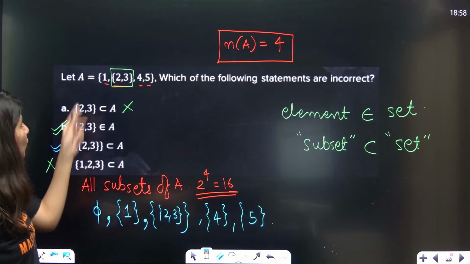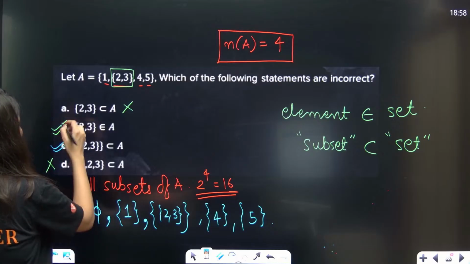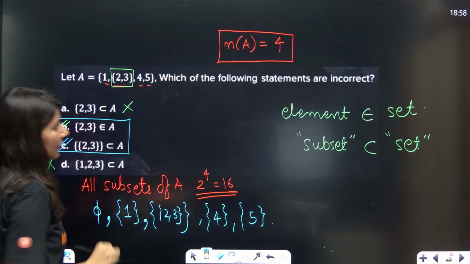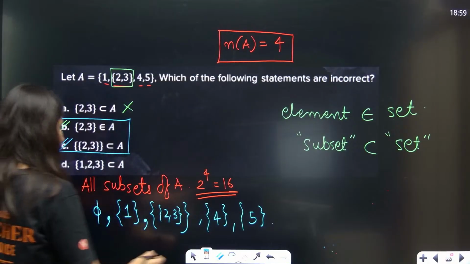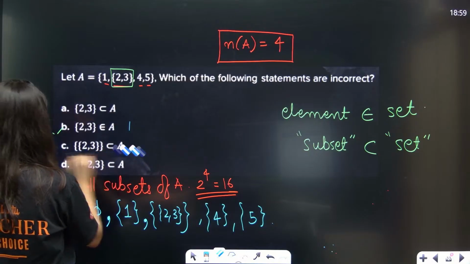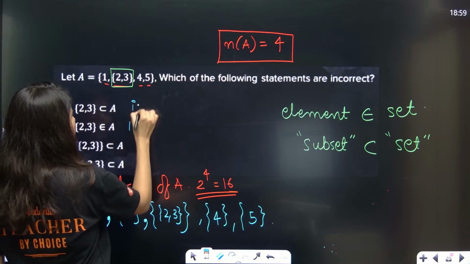Okay, so 1, 2, 3 we cannot take single-handedly. D option is wrong. So which one is correct? Tell me. B and C are correct. But can you see the question is asking for the incorrect option? So this is actually incorrect.